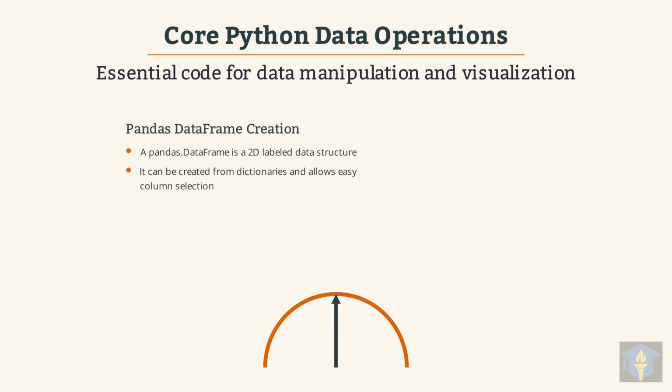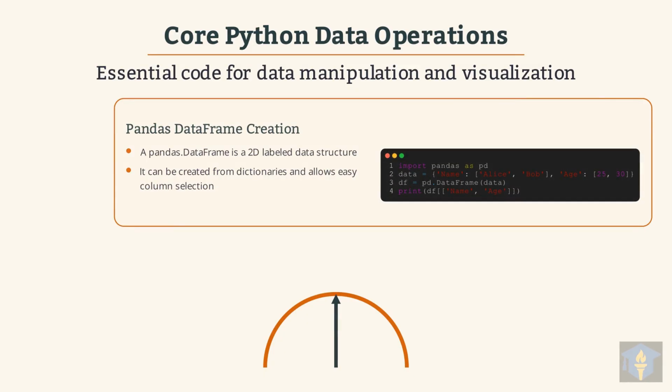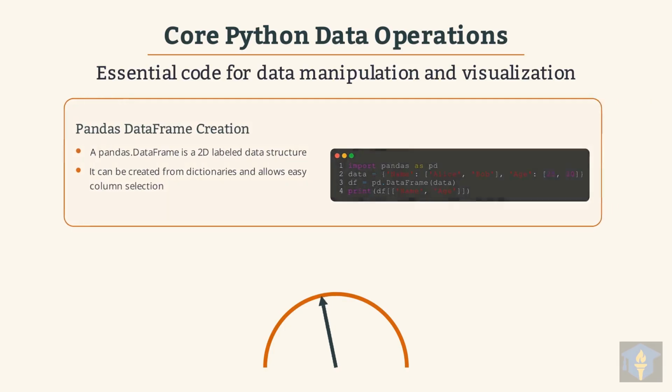Next, we'll cover pandas data frame creation, a versatile way to structure your tabular data. A pandas data frame is a 2-dimensional labeled data structure, easily created from dictionaries and enabling simple column selection. Here, we create a data frame from a dictionary and then select specific columns, like name and age, for display.